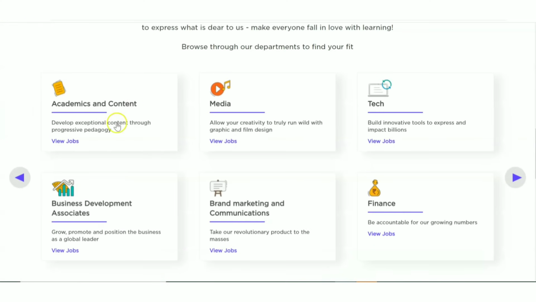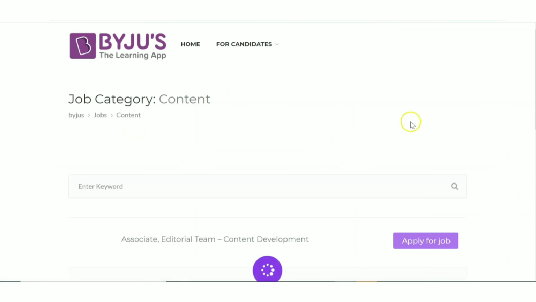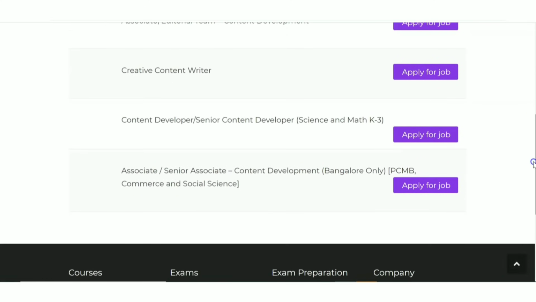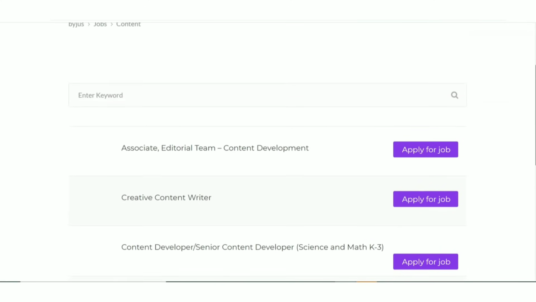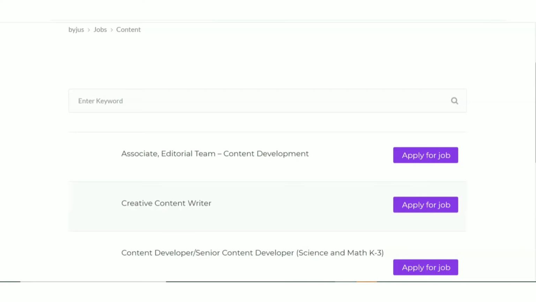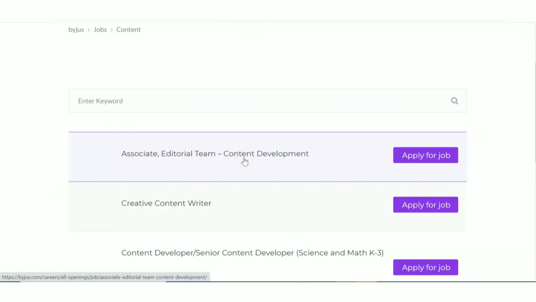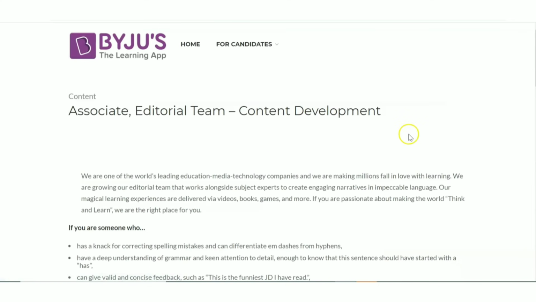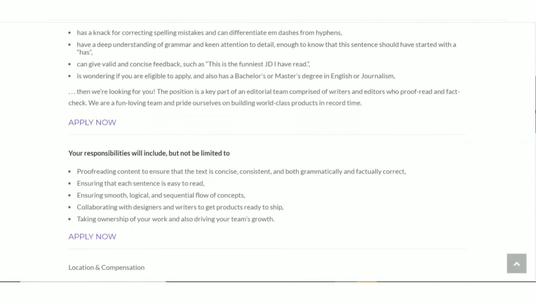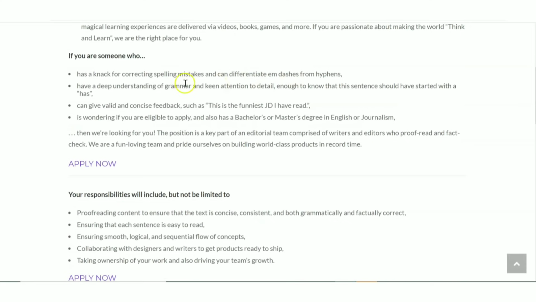Next, let us explore the other open positions which are present in academics and content. Here you can see the various openings under the academics and content management section. First one, associate editorial team content development. Now let us see the details of the job. Let us directly go to the skills they're asking for.